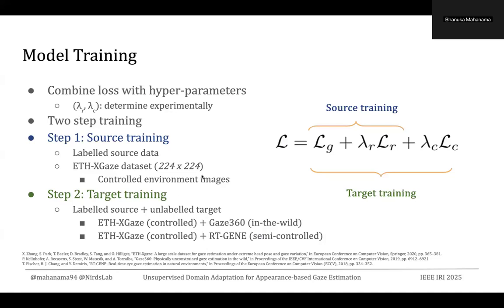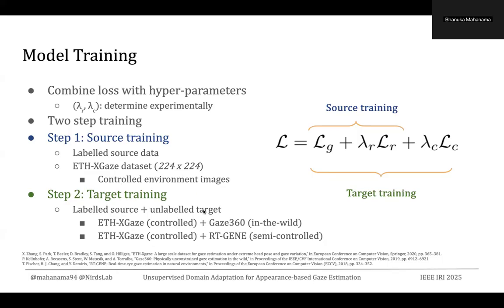Now in our training, we train this model in two steps. The first step, which we call source training, we provide the model with labeled source data. Here, we train the model using only gaze loss and the reconstruction loss. In the second step, or target training, we give the model labeled source data and also unlabeled target data.